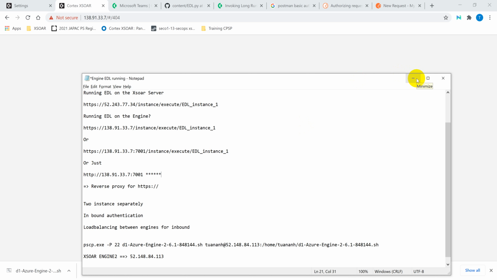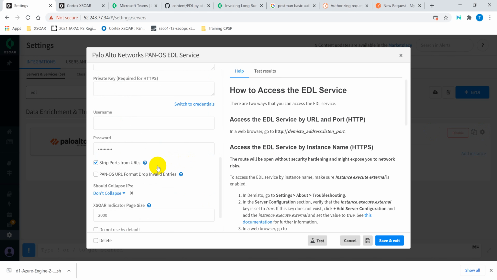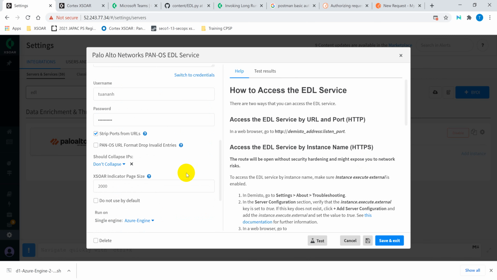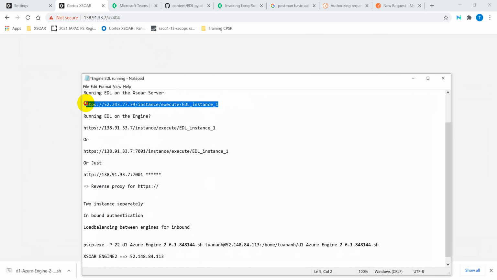Then the other question is, do we use authentication at all? If over here we do some configuration on the username and password. So for demonstration, I just set some password here, and let's try again on this side. I do it with no engine so that we can test it out directly on the server itself.